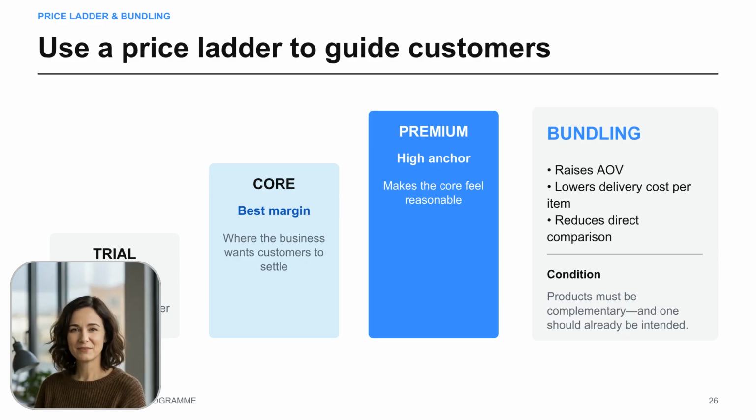Use a price ladder to guide your customers effectively. Start with a low-barrier trial to acquire the first order, move them toward your core offering for the best margins, and use a premium tier as an anchor. Bundling is another powerful tool to raise average order values and reduce direct price comparisons.